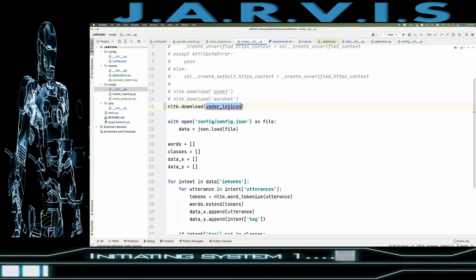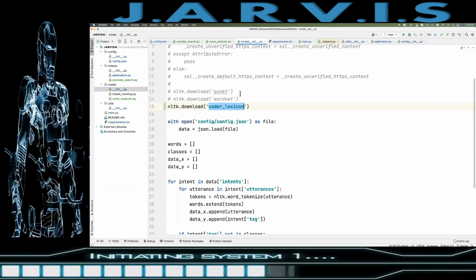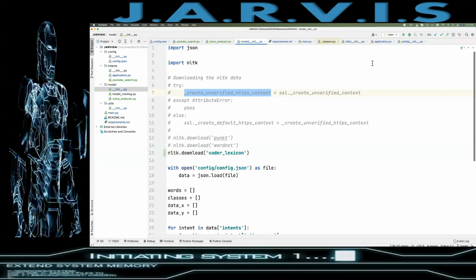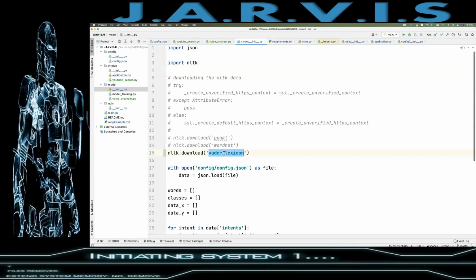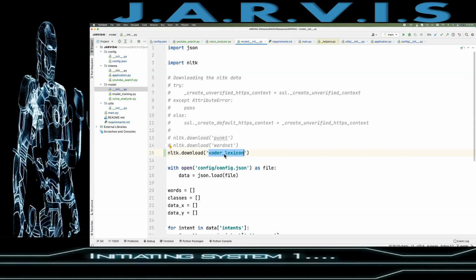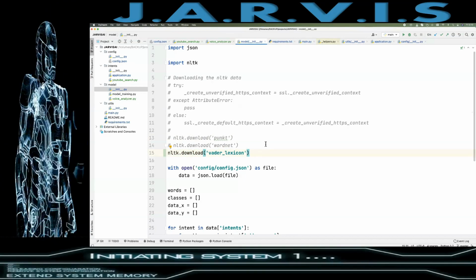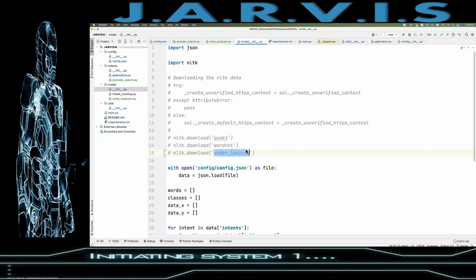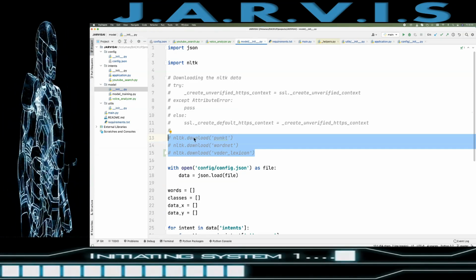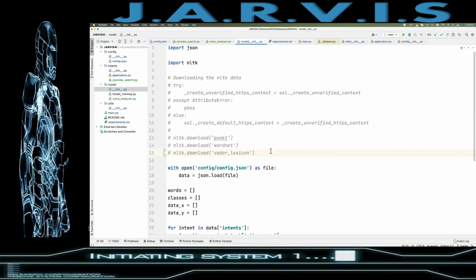Yeah, this is it. And when I run this, okay, this is already downloaded, right? So you need to put this code in your init. But this is already downloaded, so I have just commented it. If you have not downloaded any of this data, then you need to uncomment this, and that will be downloaded on your local PC, right?